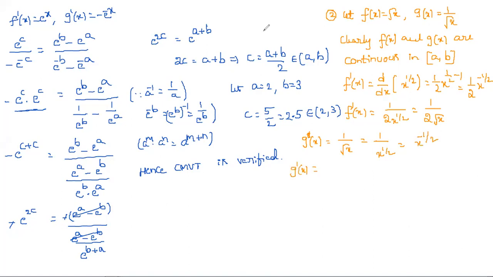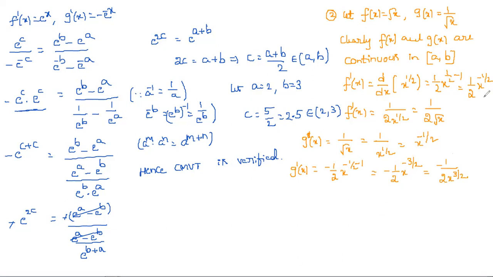Simply d by dx of x power n is n x power n minus 1, so g dash of x is minus 1 by 2 into x power minus 1 by 2 minus 1. So we'll get minus 1 by 2 into x power minus 3 by 2, that is minus 1 by 2 by x power 3 by 2. So this is g dash of x.